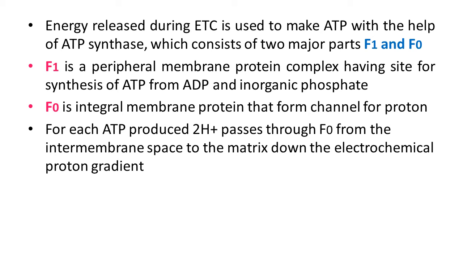This complex consists of two major components, that is F1 and F0. The F1 headpiece is a peripheral membrane protein complex and contains the site for synthesis of ATP from ADP and inorganic phosphate.